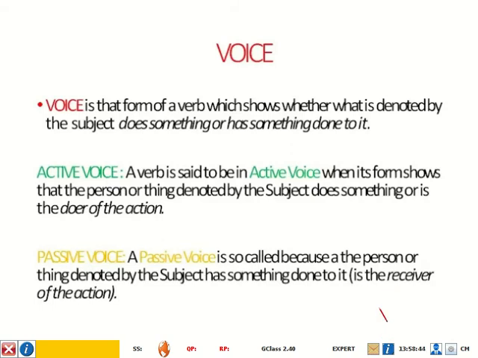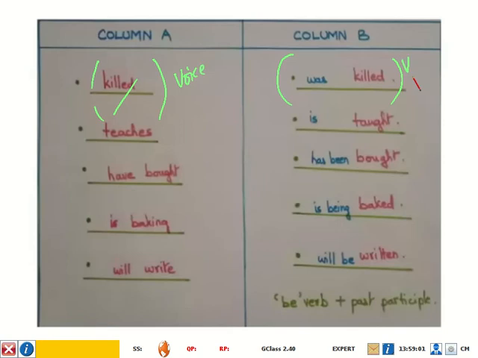Voice is the form of the verb. Here the form of the verb, this is voice.